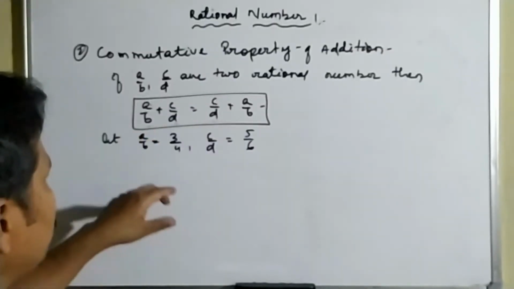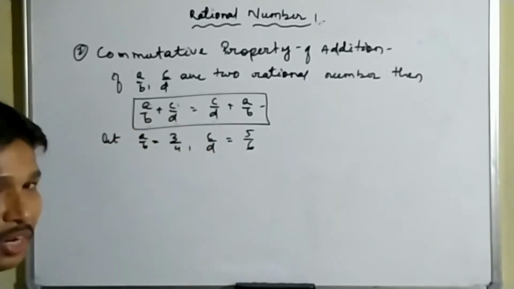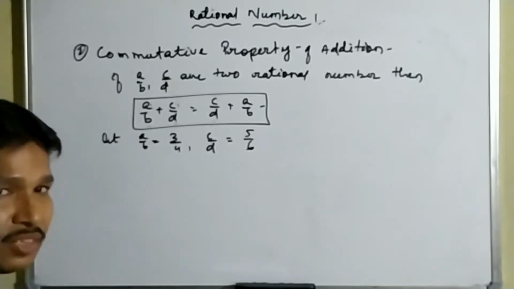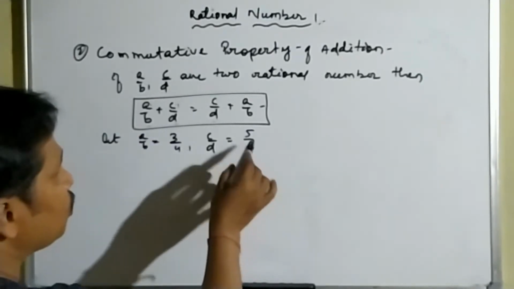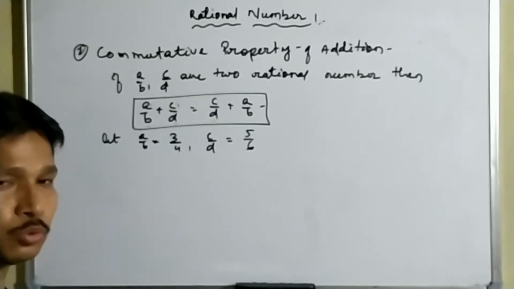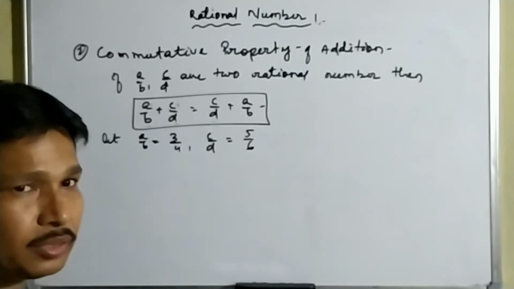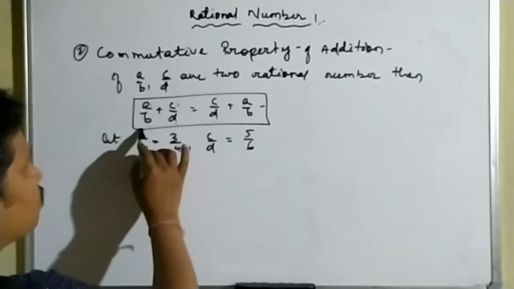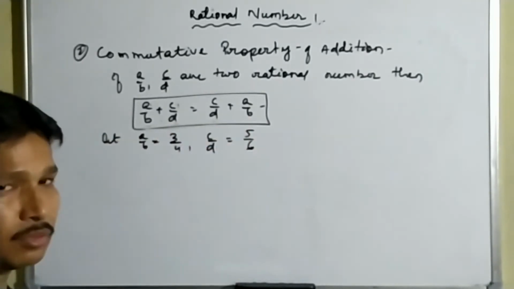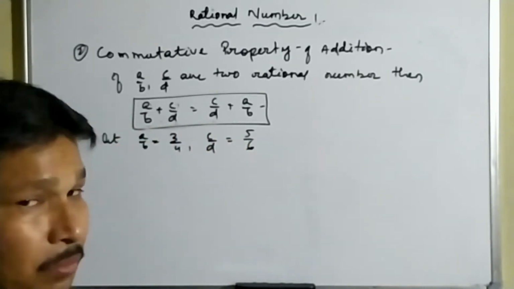First of all, we have to find the value of a by b plus c by d, which is written on the left hand side, and again on the right hand side we have to find the value of c by d plus a by b. If those two values, left hand side and right hand side, are equal, then we can show that a by b plus c by d is equal to c by d plus a by b.